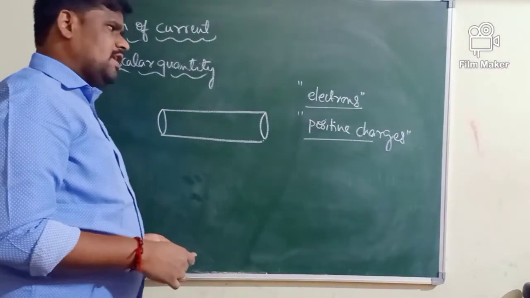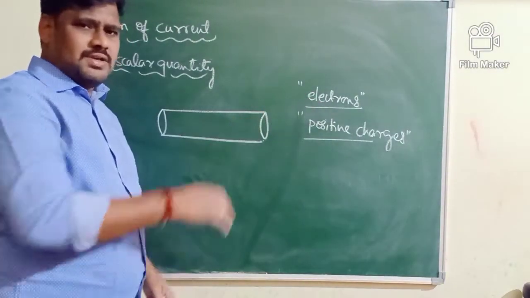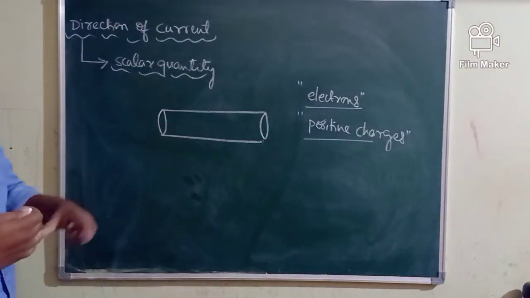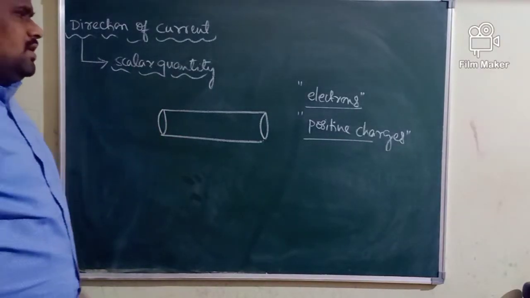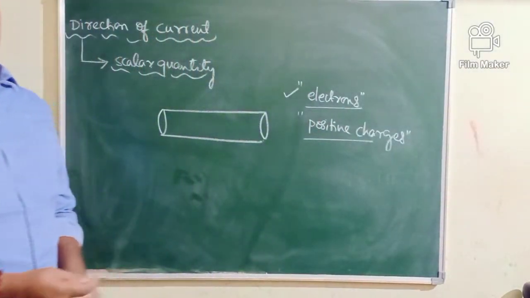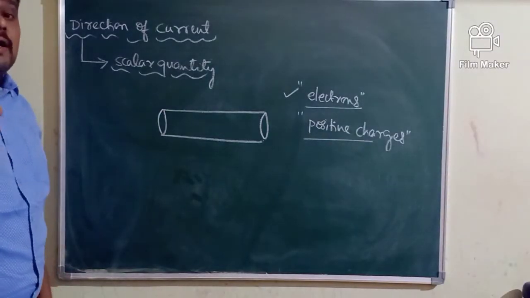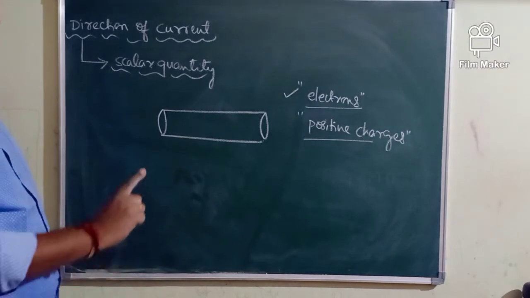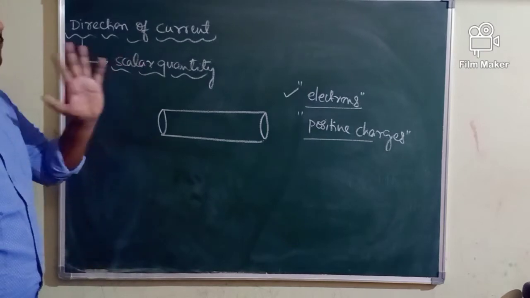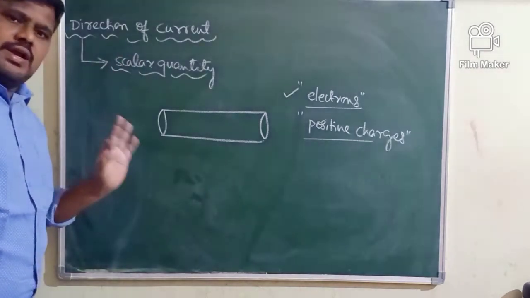Therefore, electric current may be produced by electrons, that is negative charges, and electric current may be produced by positive charges. The current produced by electrons or negative charges, we will call electronic current.